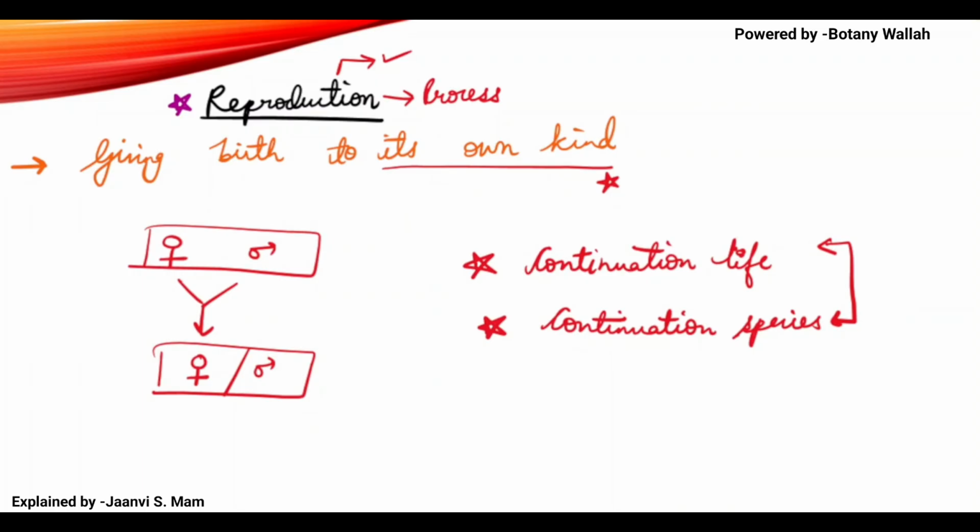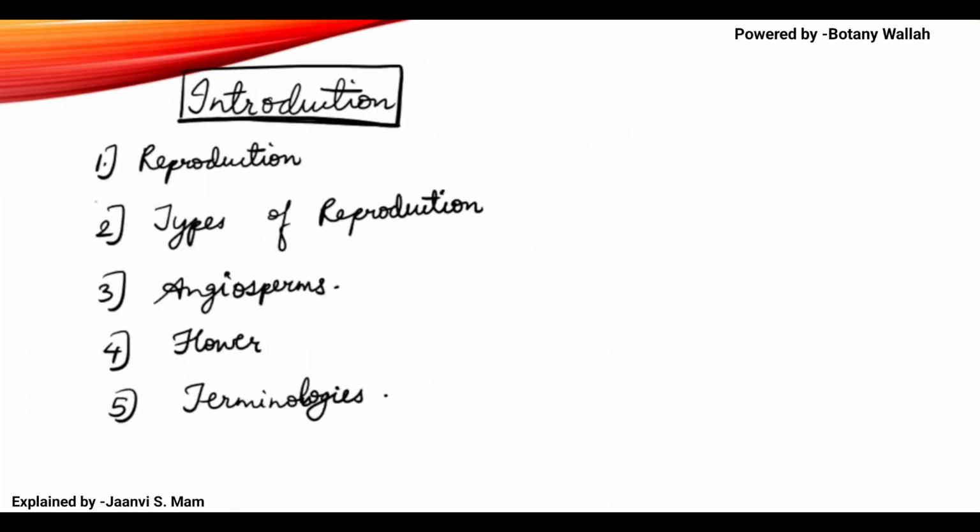So there will be many issues. There will be disturbance in the ecosystem; ecologically there will be issues, the food web and food chain will be disturbed, and predator-prey relationships will be disturbed. If suppose insects are not reproducing, then pollination will be disturbed. Suppose honeybees are not there, then there will be issues of pollen and honey and everything. So there are many criteria. I'm not going into the details, I just wanted to tell you briefly what reproduction is.